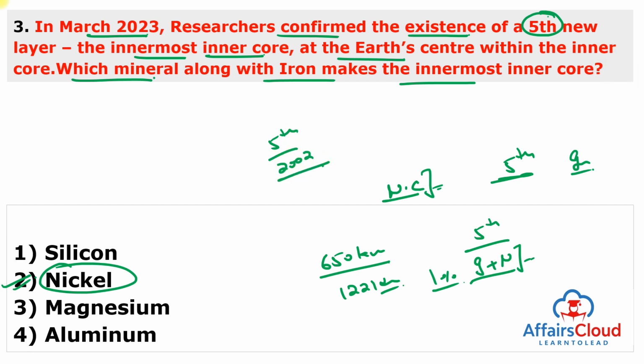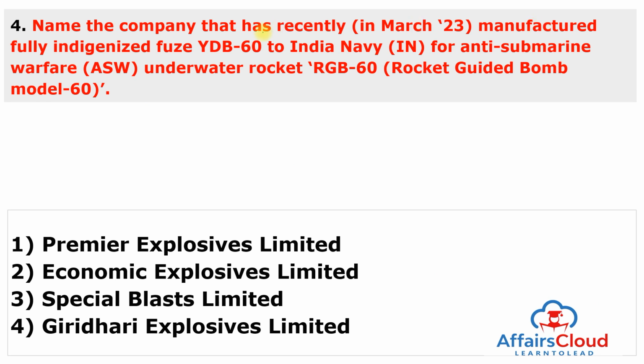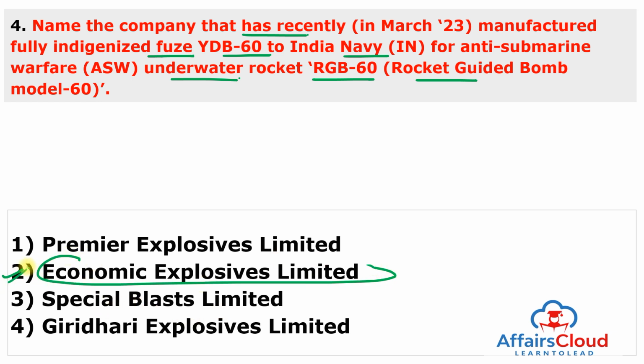Moving to the next question. Name the company that has recently manufactured the fully indigenized fuse YDB-60 for the Indian Navy for the anti-submarine warfare underwater rocket RGB-60, or Rocket Guided Bomb model 60. And this is Economic Explosives Limited. The answer to this question is second.